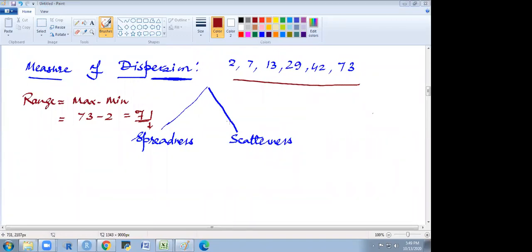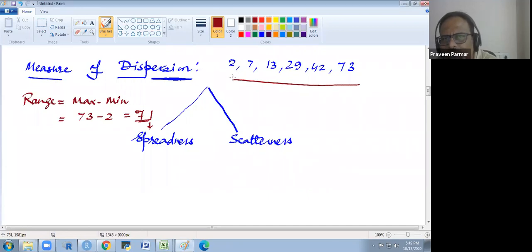Can you take that again, sir? You're trying to explain spreadness with the data you showed here. Yes. It is between two extreme points that we get the distance, or maybe between two other points also. We could find the spreadness through the quartile; the interquartile range is also a spreadness. Between 2 specific points of the data we get that. But scatterness is a different thing. I will explain the scatterness also.